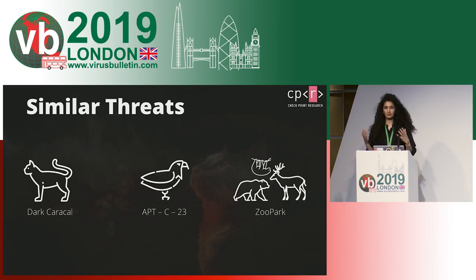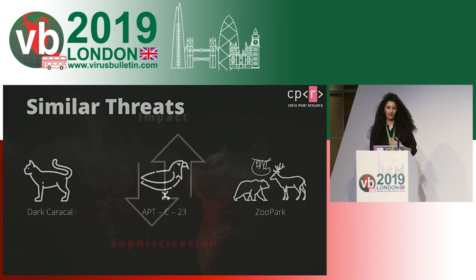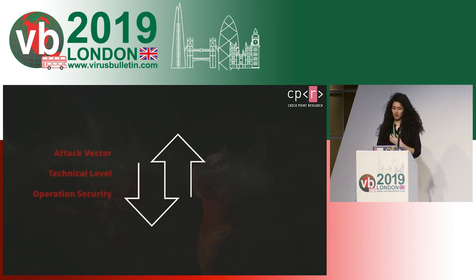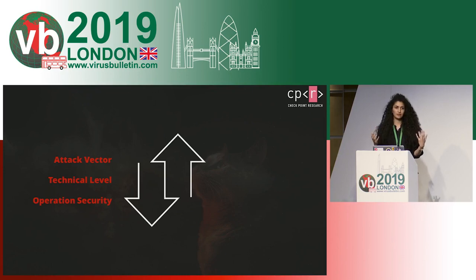And if I were to characterize them all or summarize their activity, I would say that they follow a kind of low sophistication, high impact kind of model when it comes to their threats. Because if we look at the technical side of those operations, we can see that their attack vector isn't really something new. They don't really use 0 days or unknown vulnerabilities in their samples, and they don't introduce new persistence methods or things like that. So they use well-known tactics to go after their victims.